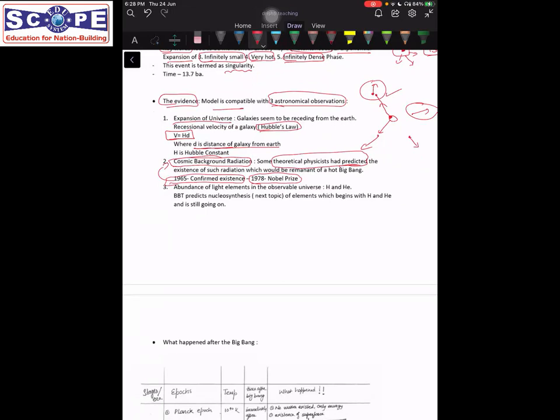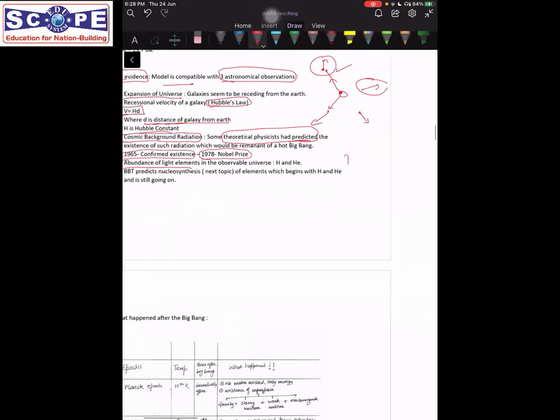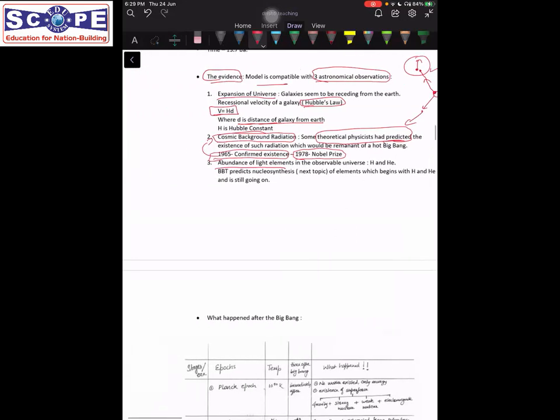The last evidence about Big Bang is the abundance of some light elements. So in geochemistry, we will deal with a topic known as cosmic abundance of elements. Okay, abundance means which element is present in how much amount. That is what we call abundance. So